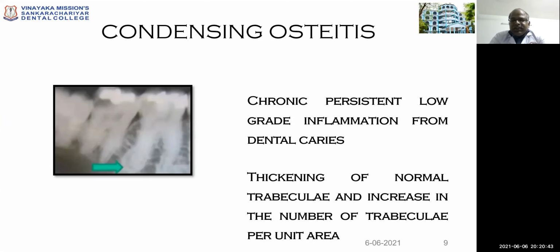Condensing osteitis is a condition that arises from chronic dental caries. A chronic persistent dental caries can cause low-grade inflammation of the periapical region. Thus, it stimulates the thickening of the normal trabecular pattern and there is an increase in the number of trabecular units per unit area.